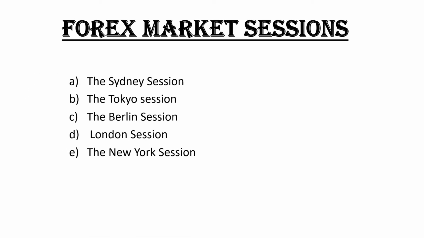And finally, we have New York session. New York session is in the US, United States of America. When you get to the United States of America, their financial hub is what? New York. So as you can see, we have 5 historical forex markets or forex sessions. Despite the fact that we have 5 market sessions, some of them have been combined together because some of the individual market sessions here are not large enough, so they combine them to form major market sessions.